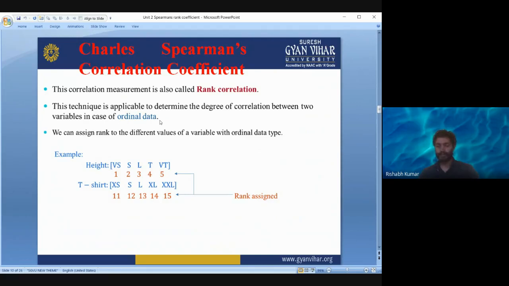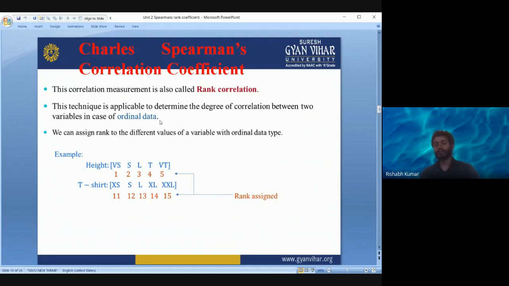What is ordinal data? We have already discussed the different scales used in statistics. One is the nominal scale, another is the ordinal scale, another is the interval scale, another is the ratio scale. In nominal scale, we use things like January, February, or names on the x-axis.